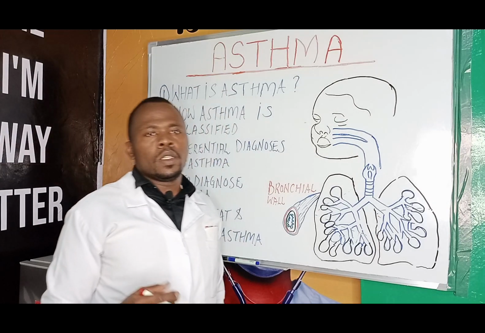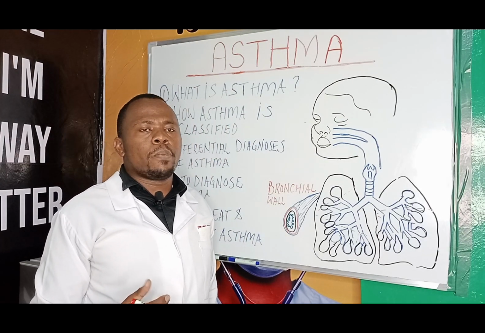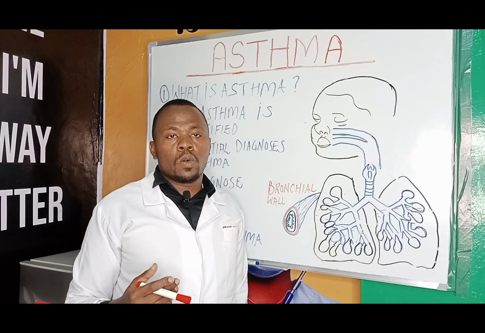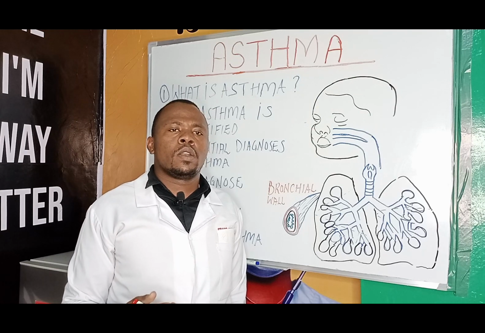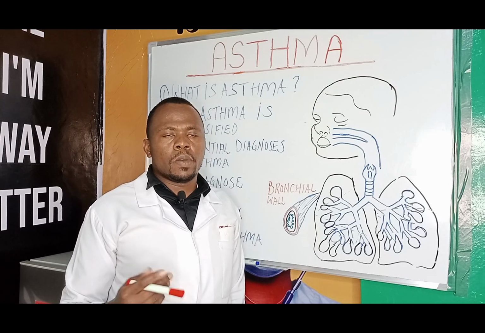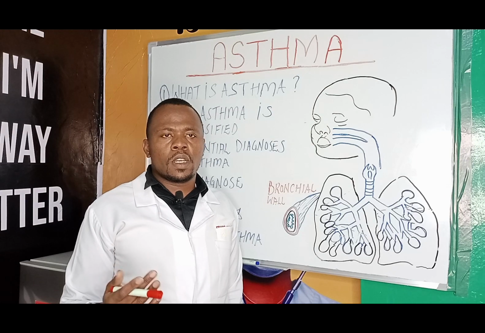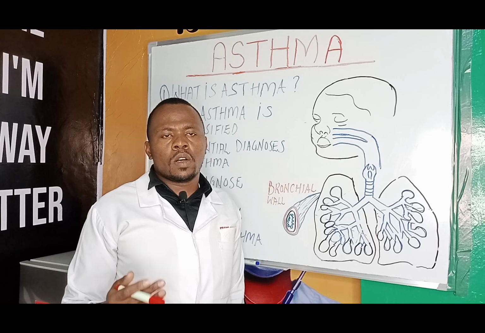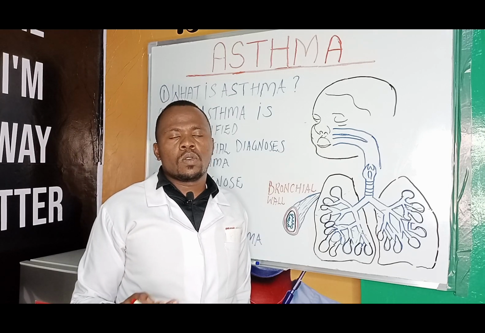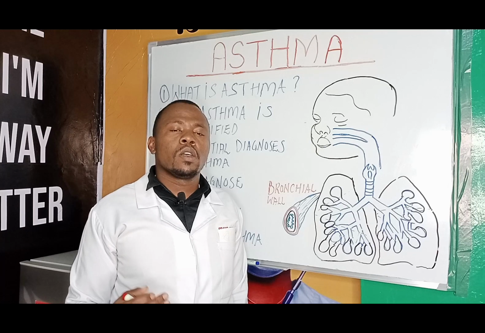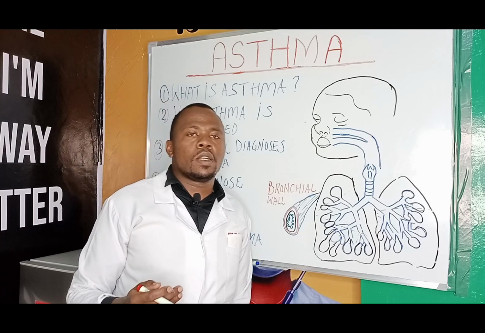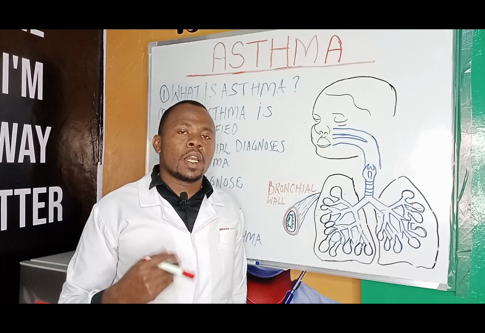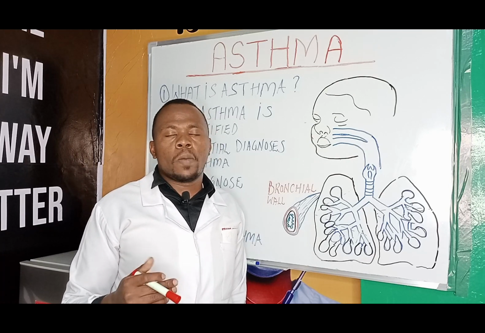How do we treat and prevent asthma? Treatment of asthma will depend on the diagnosis because asthma is treated according to severity. Some of the diagnostic tests your doctor will do include the lung function test. A lung function test is done to determine the amount of air that is moving in and out of your lungs when you are breathing.